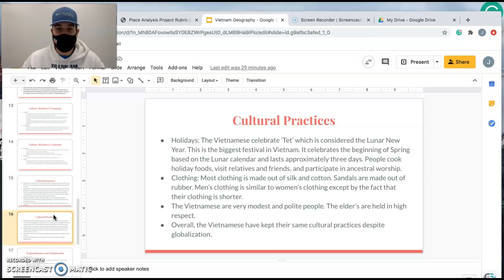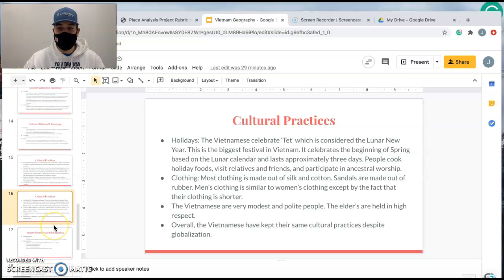Cultural practices, again, is the Lunar New Year, also called Tet. Now, that's very big for the people in Vietnam. It's a big holiday that is celebrated throughout the entire country. Clothing, most clothing is made from silk and cotton. Sandals are usually made from rubber. Men's clothing is similar to women's clothing, except that their clothing is shorter. These people are very modest and they value their elders. Overall, the Vietnamese have kept their same cultural practices despite globalization.